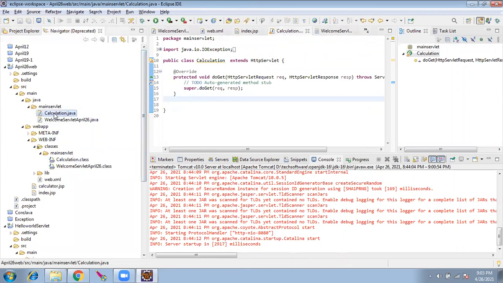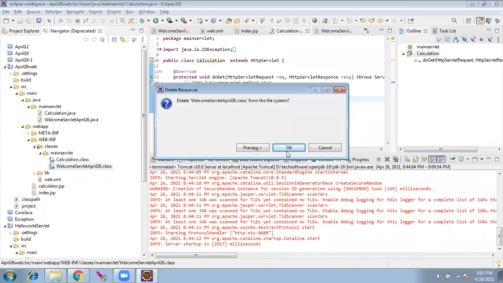This is human readable format, and this is machine readable format. Only Tomcat can read this one. I deleted it, and it was created again.